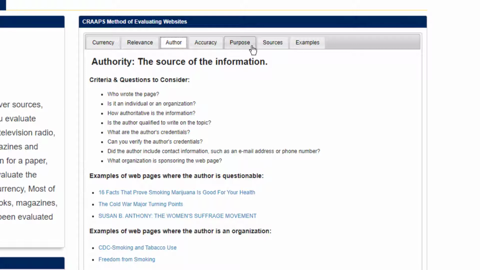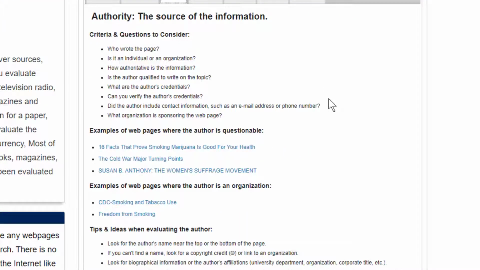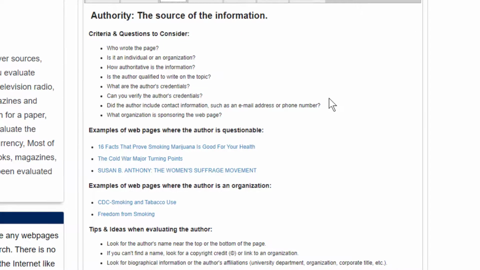And some web pages tell you right out who is the author. It just says by so-and-so. Other web pages, it's really hard to find out who the author is. And so some web pages, you have to question the information that's there because you don't know who the author is, or the author is perhaps somebody that's not an authority on the topic that the web page is about.